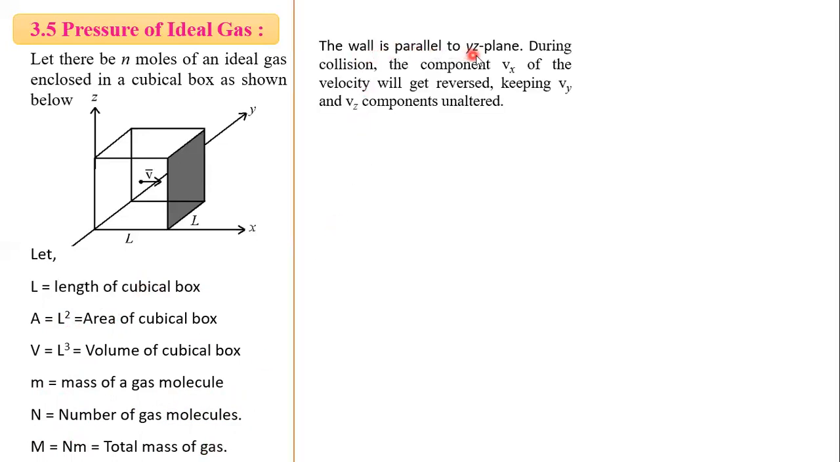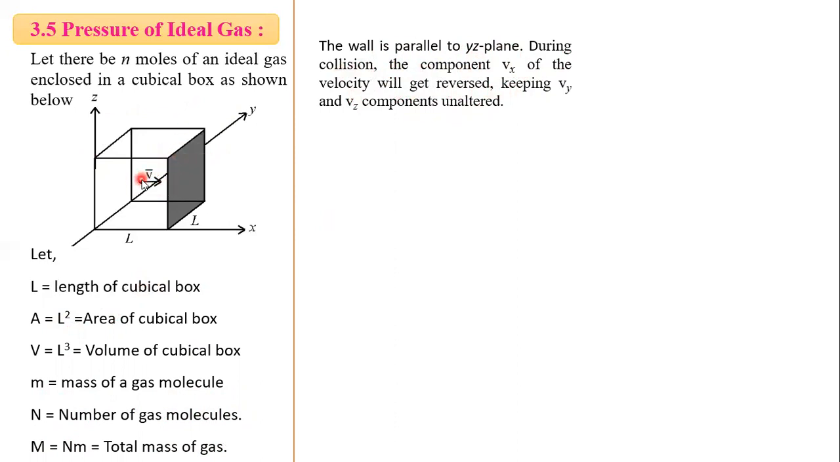So the wall is parallel to, you can see in the diagram here, the YZ plane. During collision, the component Vx of the velocity will get reversed, keeping the Vy and Vz components unaltered. We are considering this shaded portion of the wall, which is in the YZ plane.